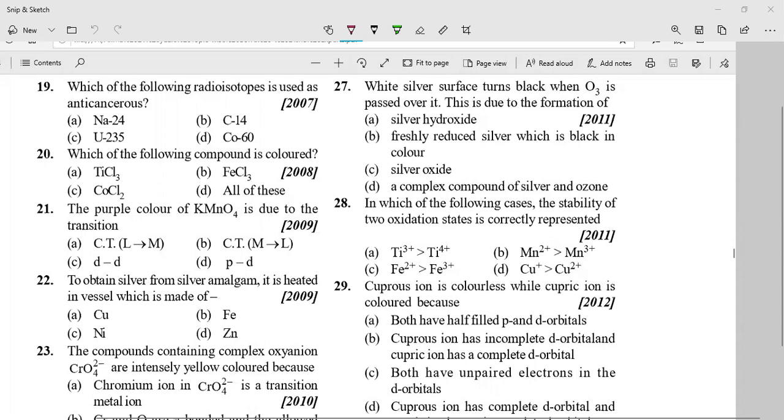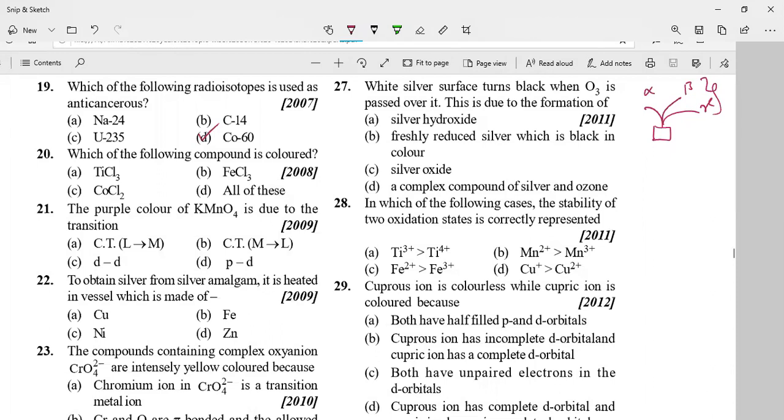If you take a radioactive element, it will emit three types of radiations: alpha rays, beta rays, and gamma rays. In cancer treatment, we require the rays which are emitting beta and gamma. So among these, which will emit beta and gamma rays? Yes, there is cobalt 60.